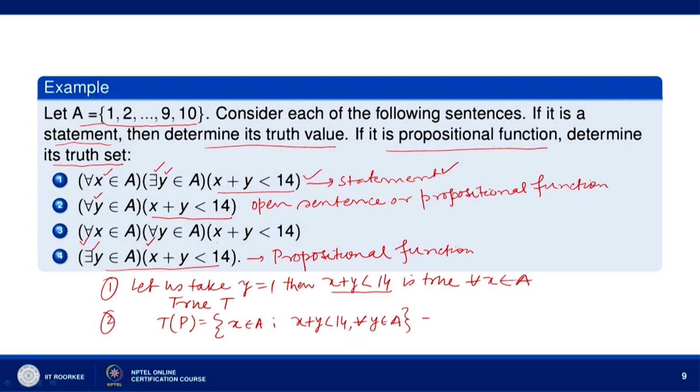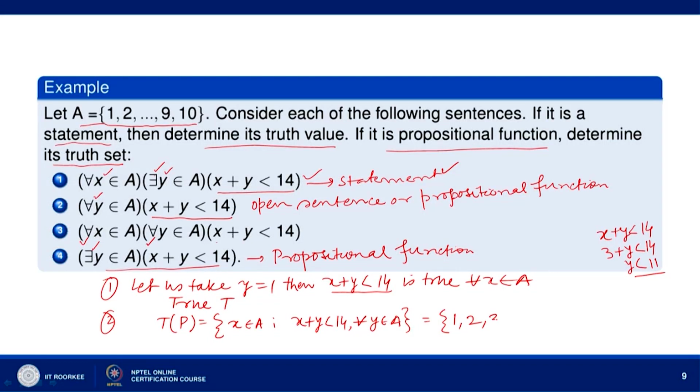So, one value of x could be 1. When x takes the value 2, then 2 plus y is less than 14 is true for all y belonging to A. So, another value of x could be 2. When x takes the value 3, then again we want x plus y less than 14, and we are taking x equal to 3. So, 3 plus y less than 14, or y is less than 11. Now, y can take any value less than 11, and the values that y can take are from 1 to 10.